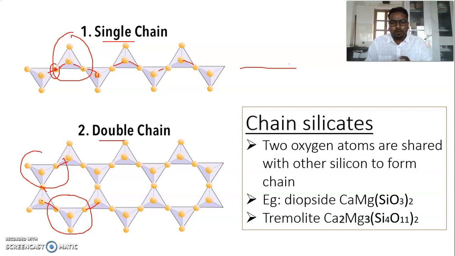So the mode of chain formation is different. Here only a single chain is present, here a double chain is present. The best examples for chain silicate are diopside and tremolite, calcium magnesium silicates combined in different forms. So they form chain silicates.